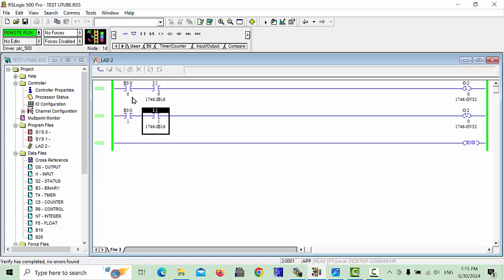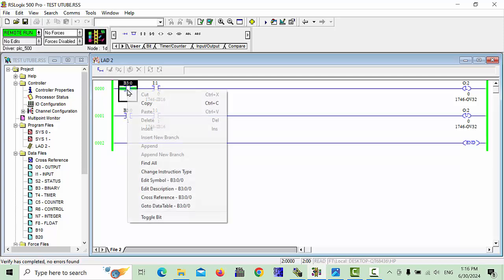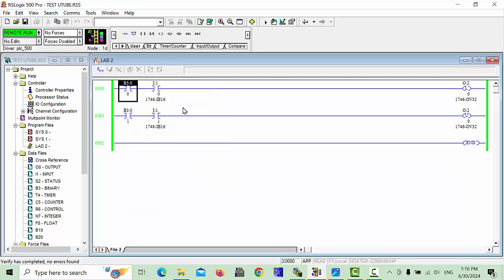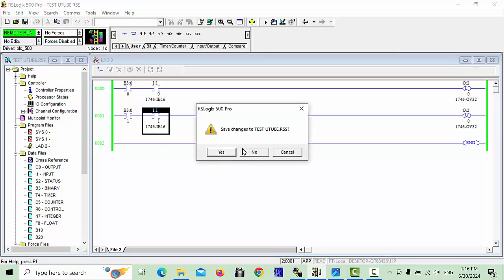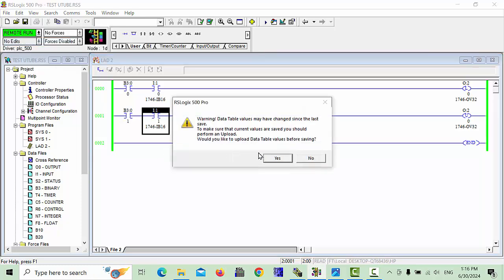This way also you can use when this one toggles, but your output will not latch. But if you give the signal at I1.0, after that your output will be energized. So I don't have that, and there is another way. This I will show you. Stop, go offline and click yes.